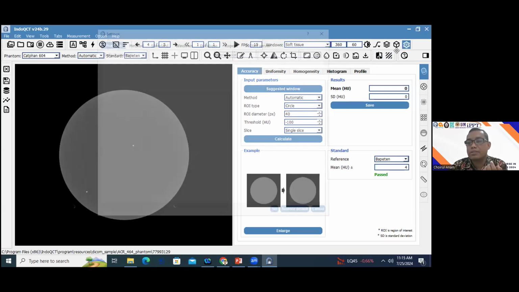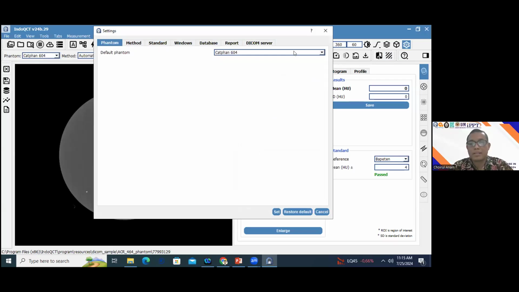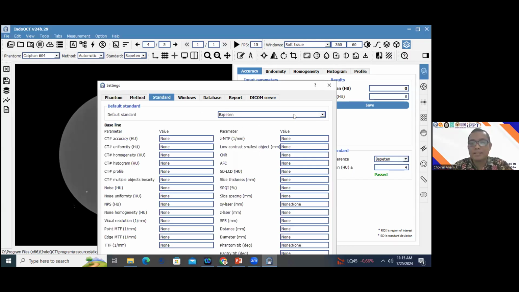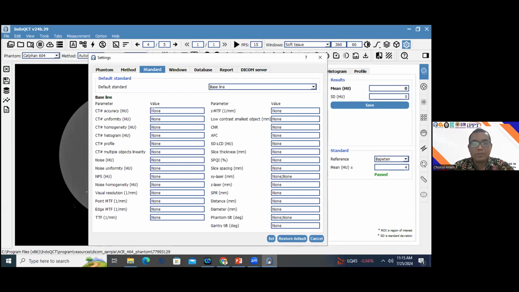And you can also set other parameters, for example, the standard. You can set this one. The method, you can set automatic or manual. The standard, yeah, this one you can set from the BPTN for Indonesia, AAPM, IAEA, RCR, or you can set baseline. So to set the baseline, you click the baseline, and then you fill in your baseline.